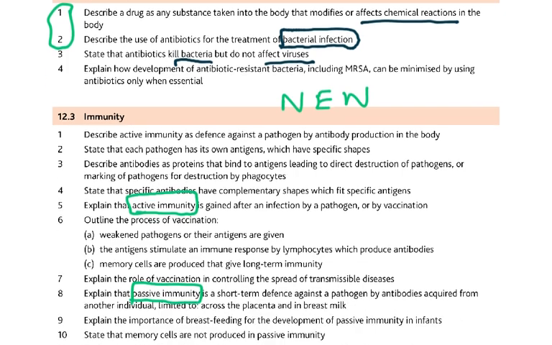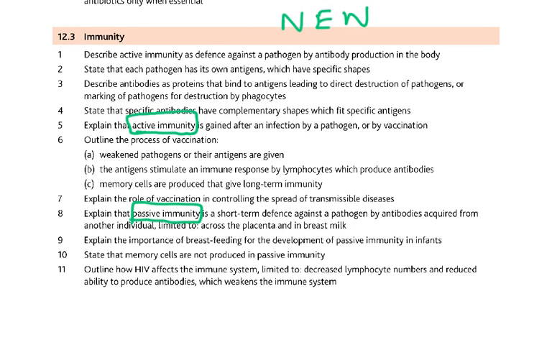Then in the immunity chapter, which is also new in the syllabus, we must know the differences between active immunity and passive immunity. Active immunity is when there is antigenic exposure. The person has measles and is exposed to the measles virus, and then he develops memory cells and he does not get measles for the rest of his life. Active immunity. Vaccination is also a type of active immunity.